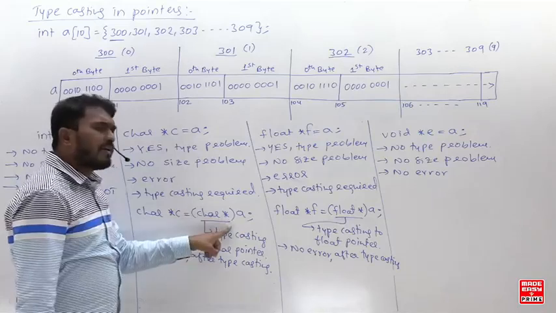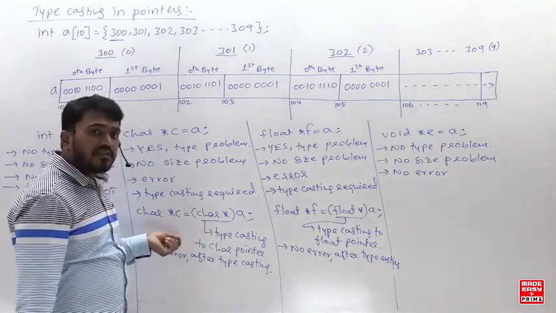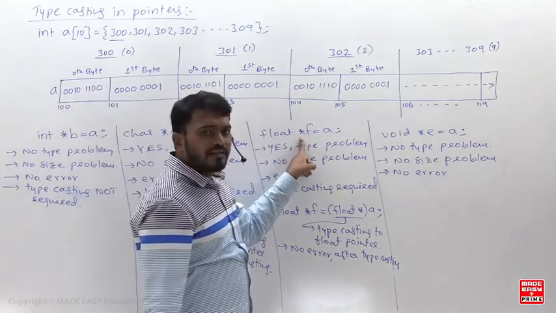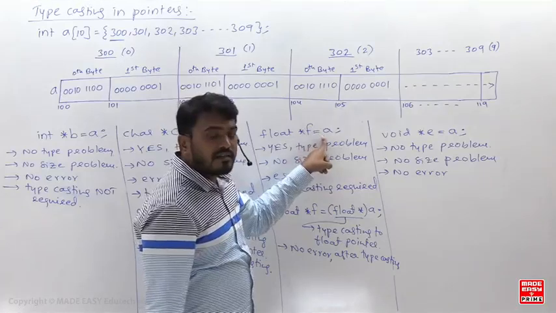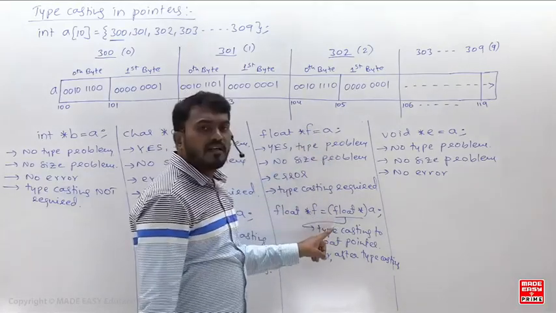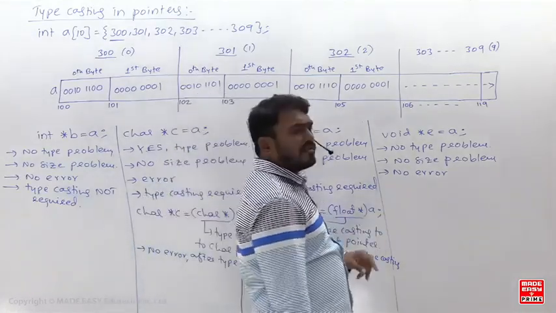So who has to do this typecasting? Obviously the user has to do this. And next, in the float case, typecasting is required here. Why? Because that is expecting a float address and you are giving an integer address. So obviously typecasting is required. And who will do this typecasting? The user will do the typecasting. Obviously the user has to do it.